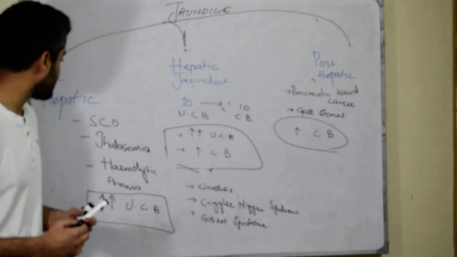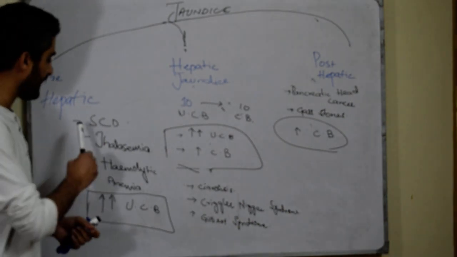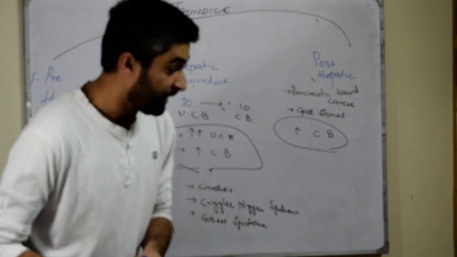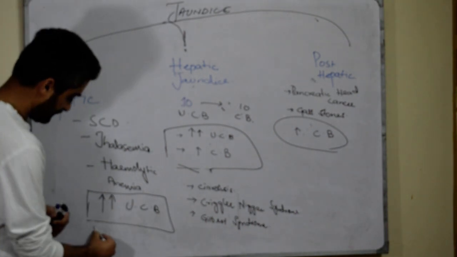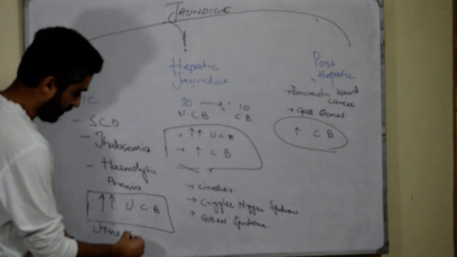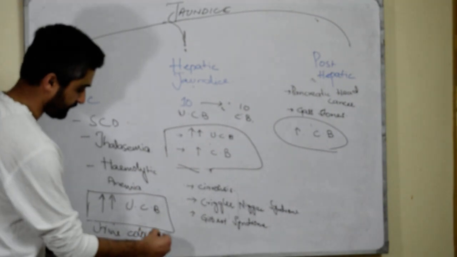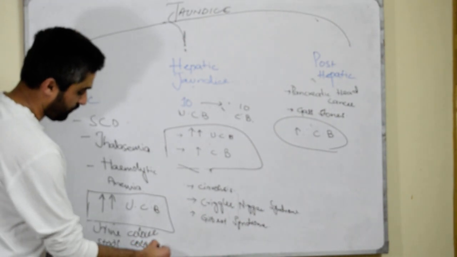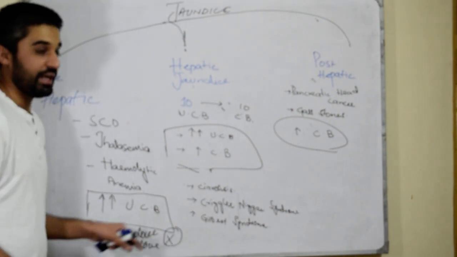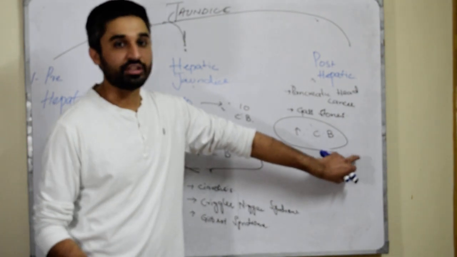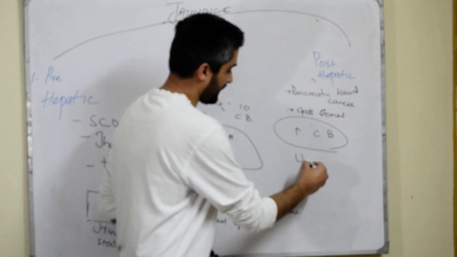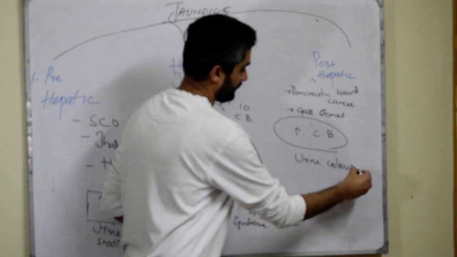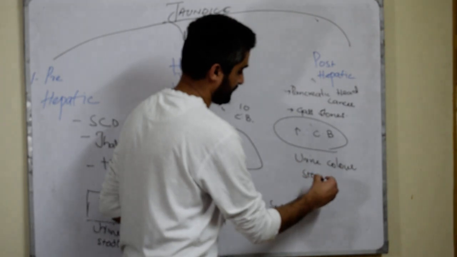As we have already discussed, in prehepatic jaundice the unconjugated bilirubin cannot be eliminated from the body. So in this, urine color or stool color will not be changed. And please remember, in post-hepatic jaundice, urine color and stool color will be changed.